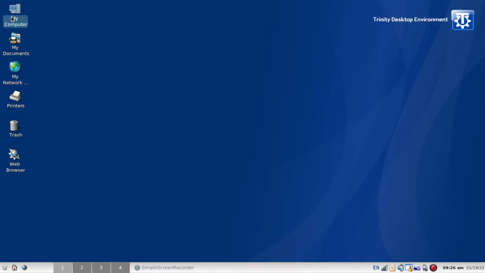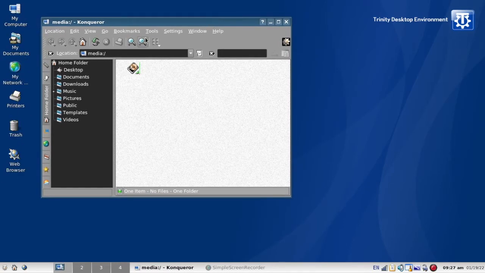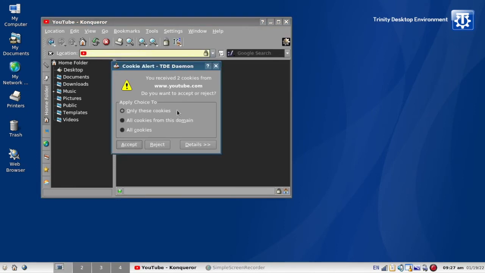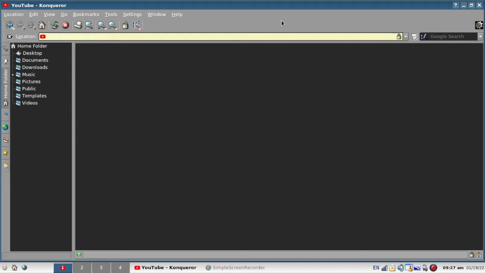Let's try the old Konqueror here. This is the file management system, but I've heard it doubles as a web browser, which is pretty cool. So you can go to your files, or you just click up here and say, I want to go look at videos. But as you can see, it seems to be a rather old-timey type browser, so I don't know if it's going to be up to par in terms of everything it needs to be on.